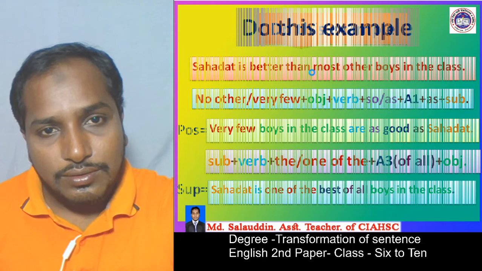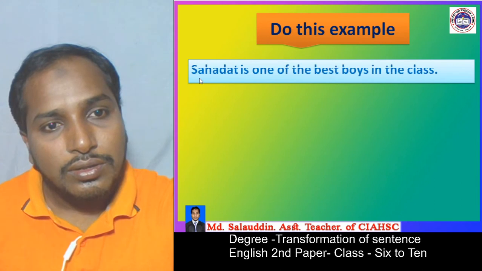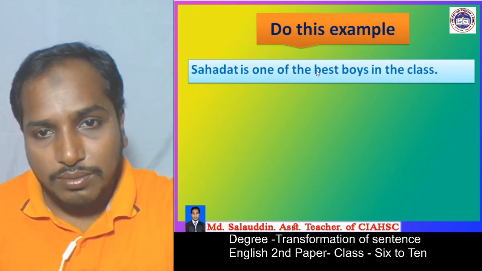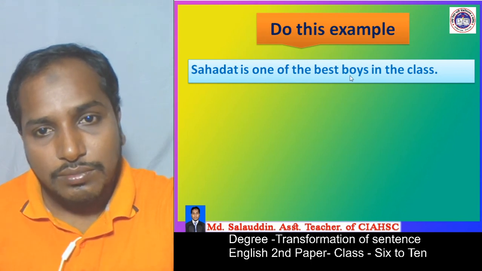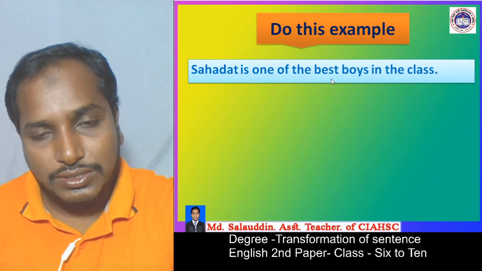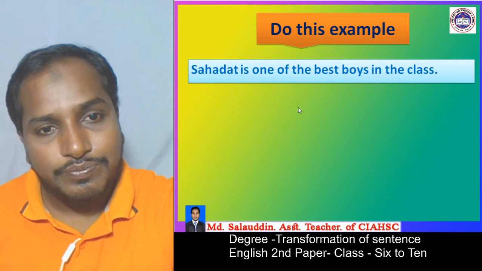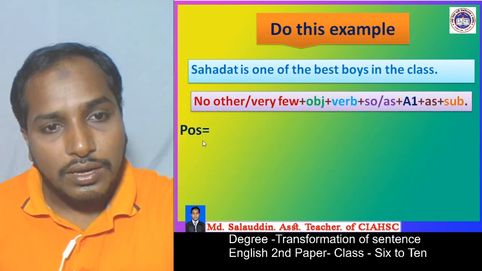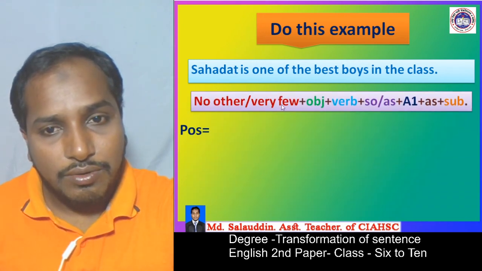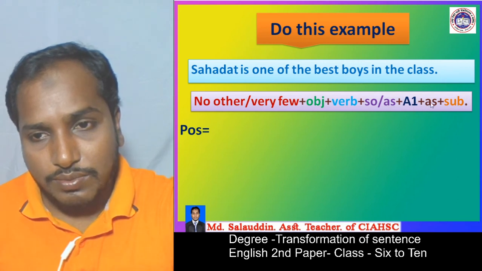And thirdly, we do this example. Shahadat is one of the best boy in the class. You can easily understand this is the superlative degree because "best" is the superlative form of the adjective, and we can easily say this is a superlative degree. We have to change it into the positive degree, and we already know the structure of the positive degree: no other or very few plus object plus verb plus as, also plus a1 plus as plus subject.